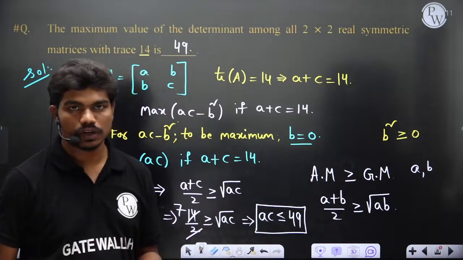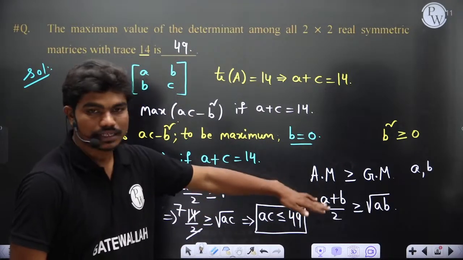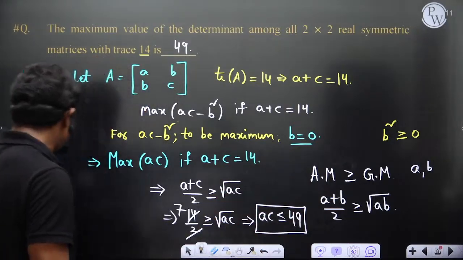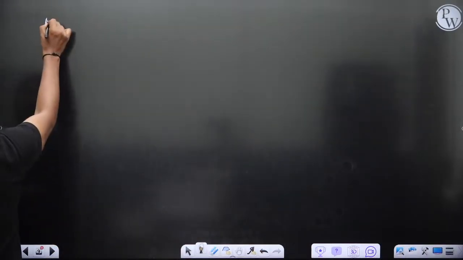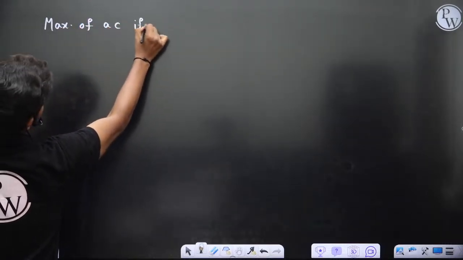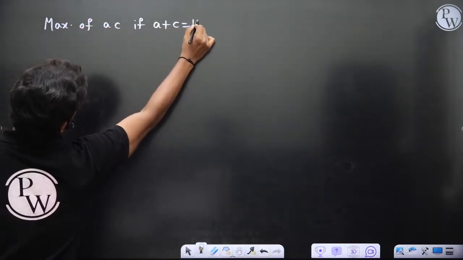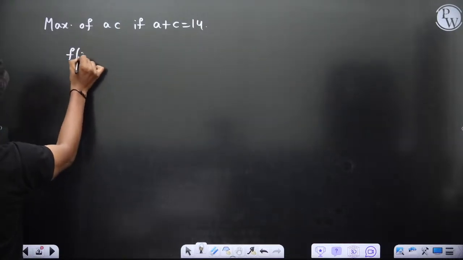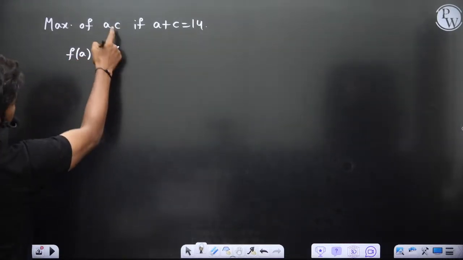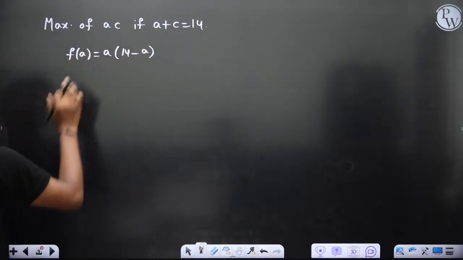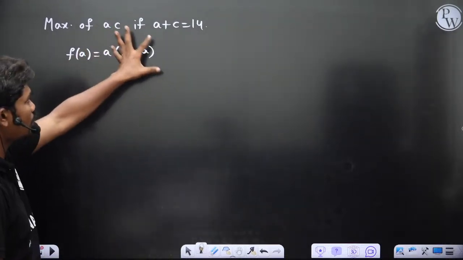Okay, that's all. If you don't know this point, arithmetic mean greater than or equal to geometric mean, you can work it out using basic calculus. Look, I'll just give that also. Maximum of AC if A plus C is equal to 14. So now let's say my function f of A is equal to A into C. C I can replace with 14 minus A again. So this is my function. Now I want to calculate the maximum value of this function, correct?